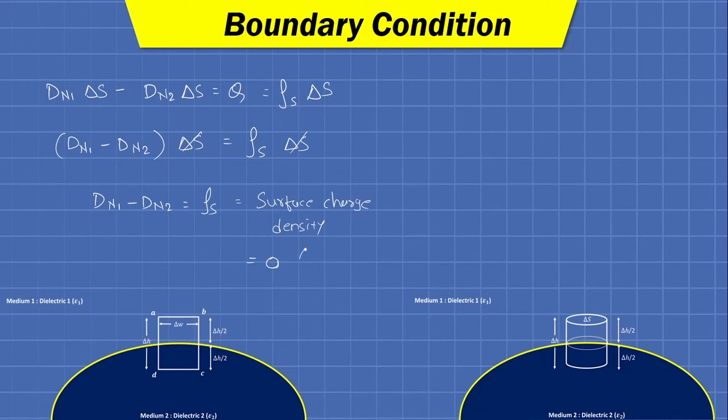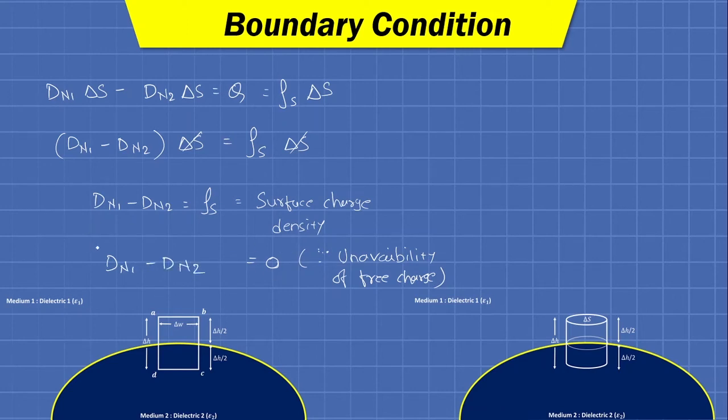Fine. Why is it 0? Because of the unavailability of free charge. Okay, so we are having the equation dn1 minus dn2 equals 0.